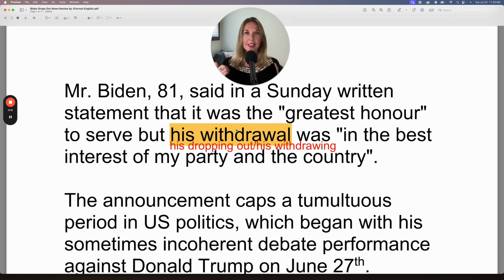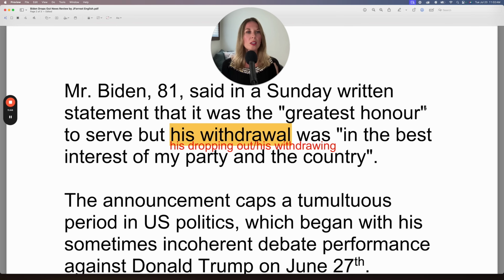There is a noun form for the verb withdraw, which is withdrawal. Now, if that isn't the case, for example, the verb drop out, you can just take that verb and put it in the ing form, but have a possessive: his dropping out. Or we can use the verb to withdraw: his withdrawing, but his withdrawal, the noun form. But here we're treating this as a noun. But his dropping out was in the best interest of my party and the country.